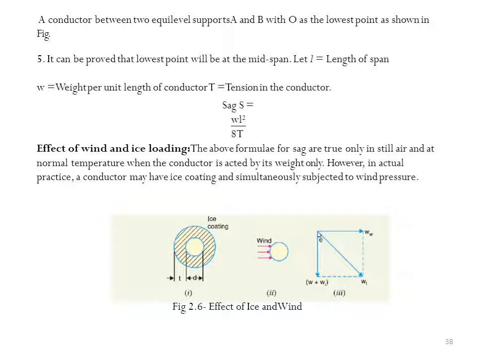So the effective weight wT is considered, where ww is the wind force, wi is the ice loading and w is the weight of the conductor. So the total effect of weight of the conductor is wT.